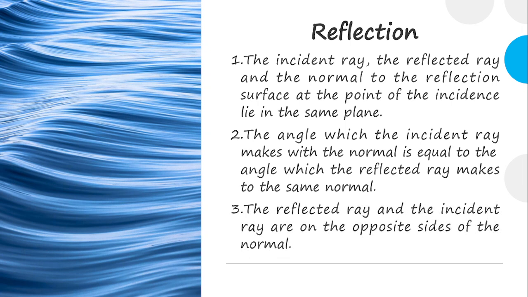The third one: the reflected ray and the incident ray are on the opposite sides of the normal. So you have to note that the reflected ray and the incident ray are on opposite sides of the normal. The incident ray is on one side, and the reflected ray is on the other side. So they are on opposite sides of the normal.